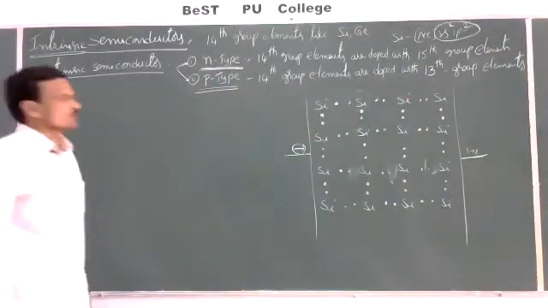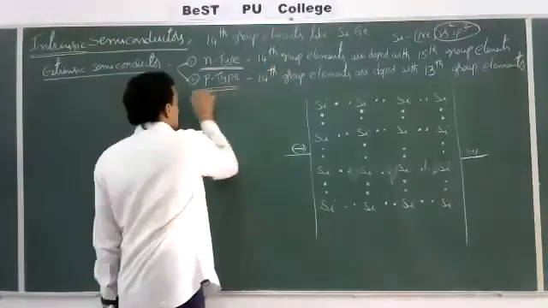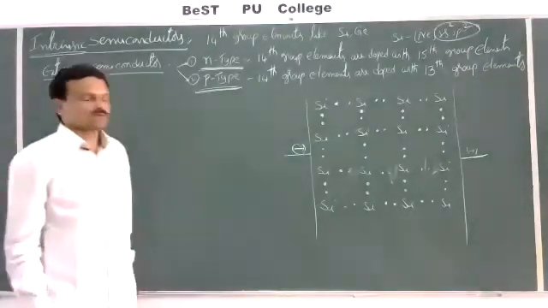So when 14th group elements are doped with 13th group elements, then we will get a P-type semiconductor.